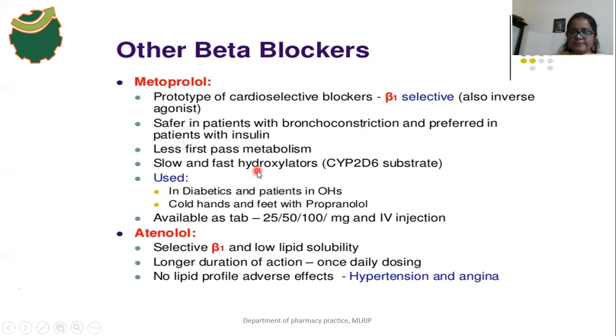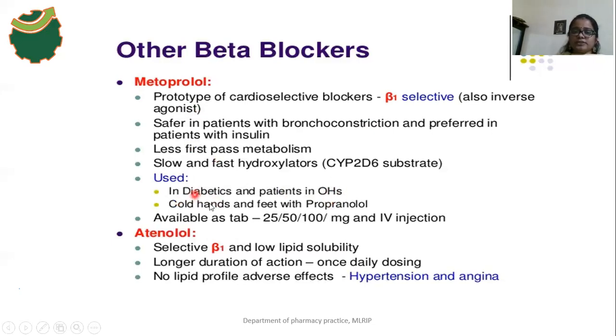The drug has less first pass metabolism, meaning the bioavailability of metoprolol is very high, and it is used in diabetes patients and in asthma patients. Metoprolol is metabolized with the help of cytochrome P450-2D6. This cytochrome P450 enzyme is required for the metabolism of metoprolol. The drug is used in diabetic patients who are taking oral hypoglycemic agents, OHAs, which are used for the treatment of diabetes.